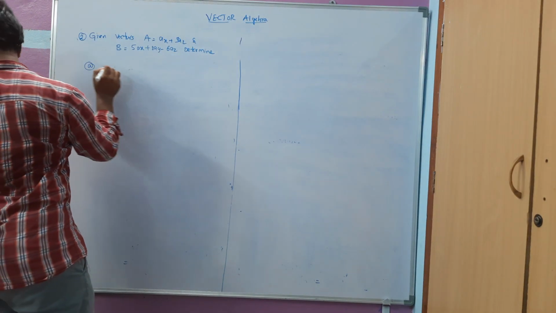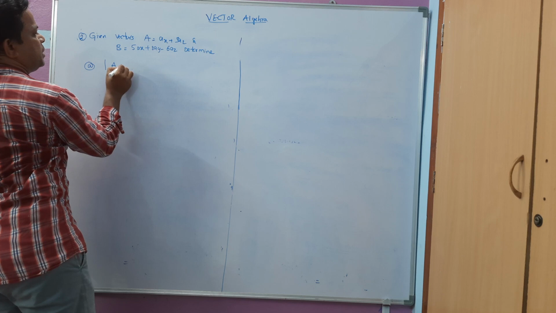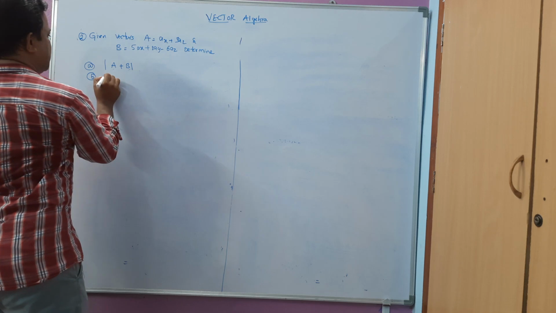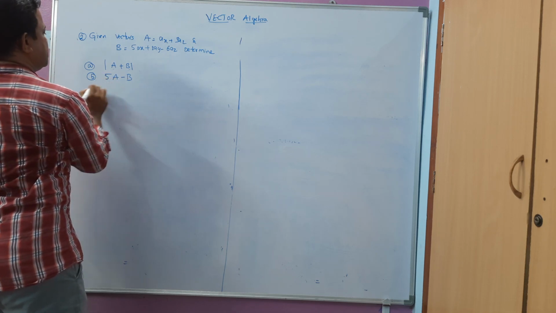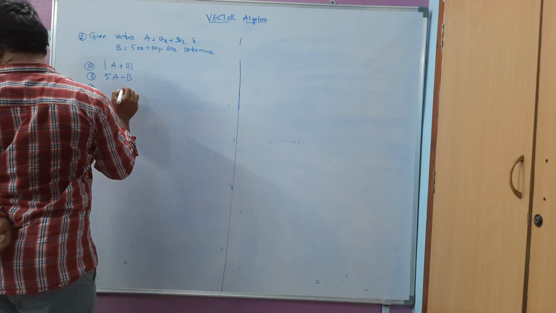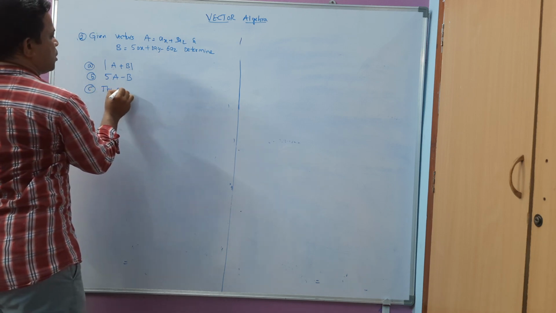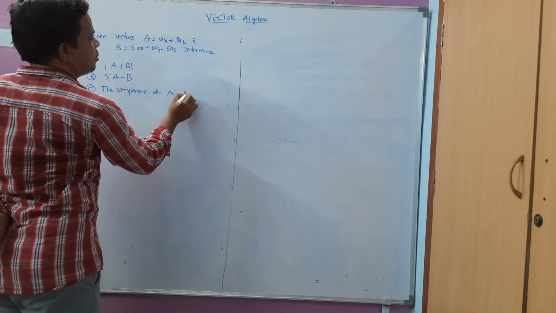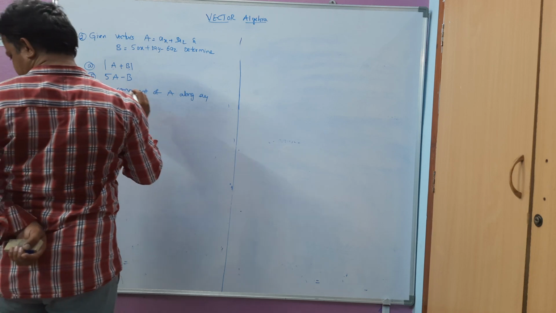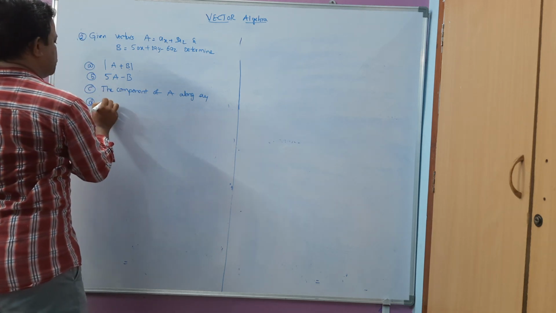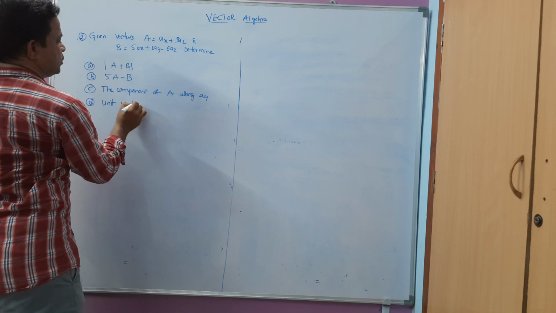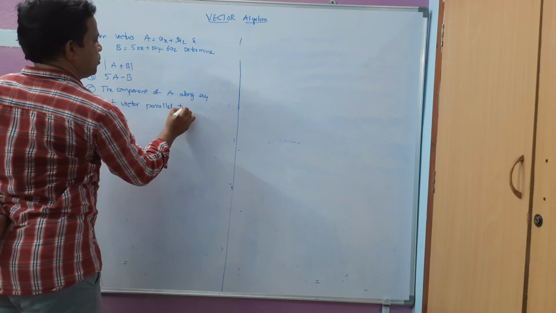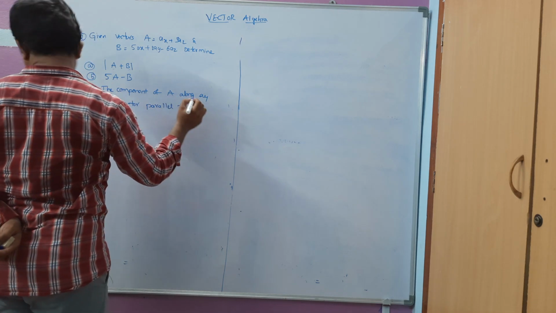In part A, the question is the magnitude of A plus B. Next, part B, 5A minus B. Part C, the component of A along AY. Next, the unit vector parallel to 3A plus B.